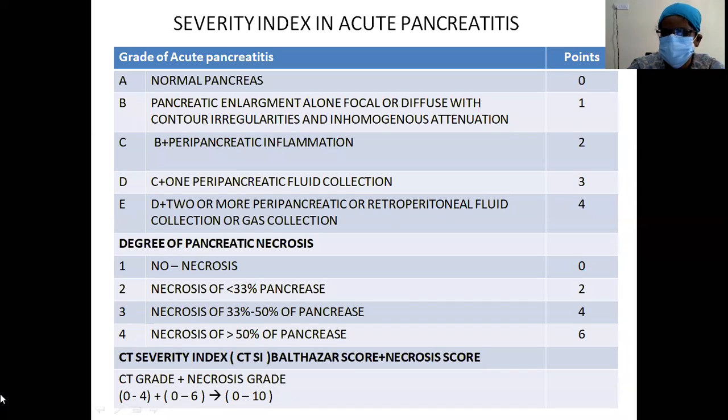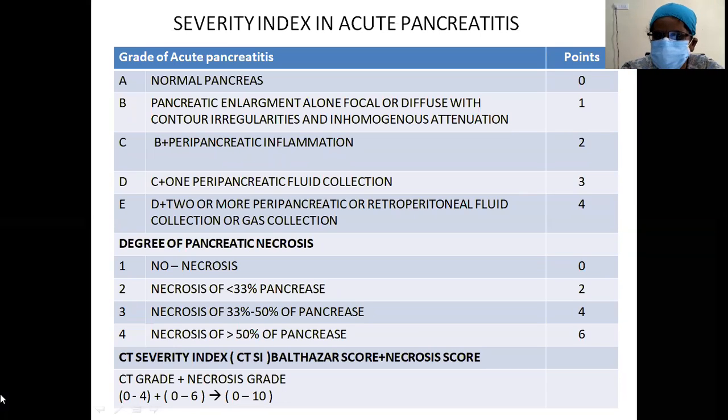And grade D will be C with a peripancreatic fluid collection, meaning apart from inflammation there is fluid collection. Grade E will be grade D plus 2 or more peripancreatic or retroperitoneal fluid collections or gas collections, that will have 4 points. Degree of pancreatic necrosis: if there is no necrosis, it is 0 score. Necrosis of less than 33% of the pancreas is 2 points. Necrosis of 33 to 50% will be 4 points. And necrosis of greater than 50% of the pancreas will be 6 points.